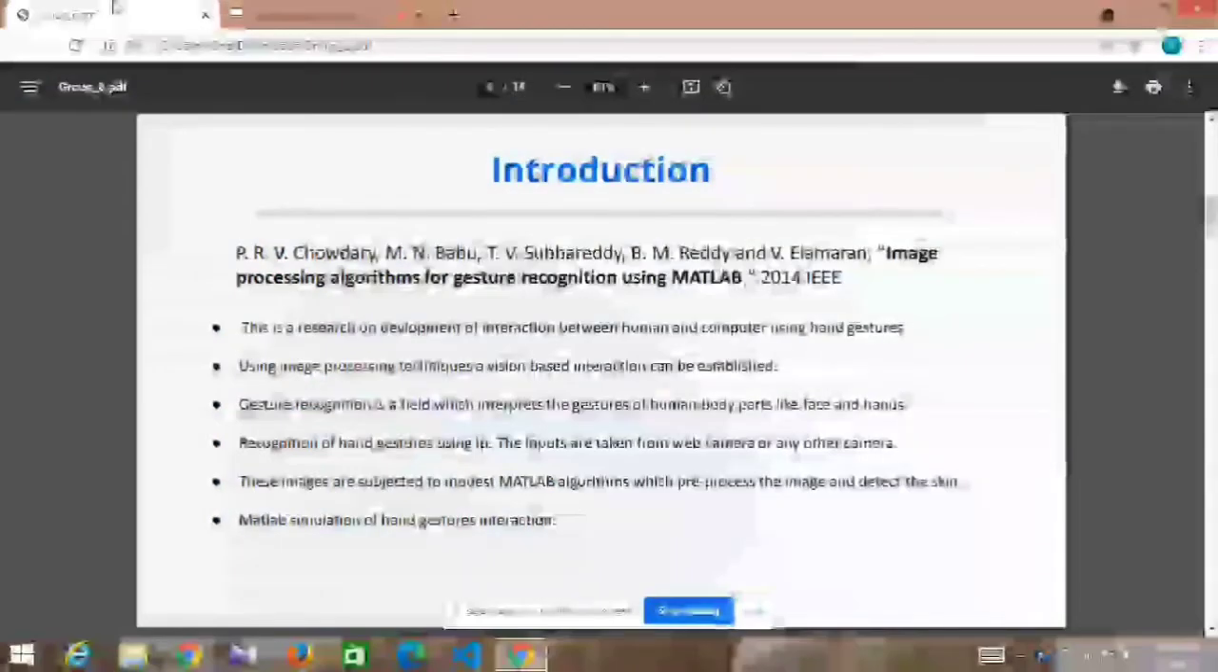Towards our introduction: in this research paper, the idea was to develop an interaction between human and computer using hand gestures. The input is basically taken through the web camera, but in our simulation, we have done it through uploaded images. The gesture is recognized by an algorithm which pre-processes the image and detects the skin.